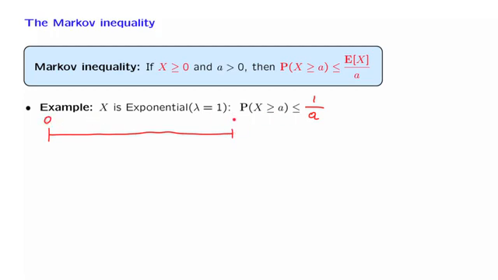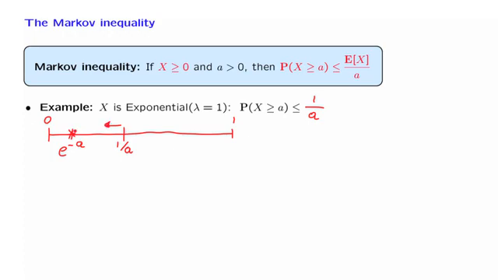We know that the probability lies between 0 and 1. There is a true value for this probability, and in this particular example, because we have an exponential distribution, this probability is equal to e to the minus a. The Markov inequality gives us a bound. In this instance, the bound takes the form of 1 over a, and the inequality tells us that the true value is somewhere to the left of here.